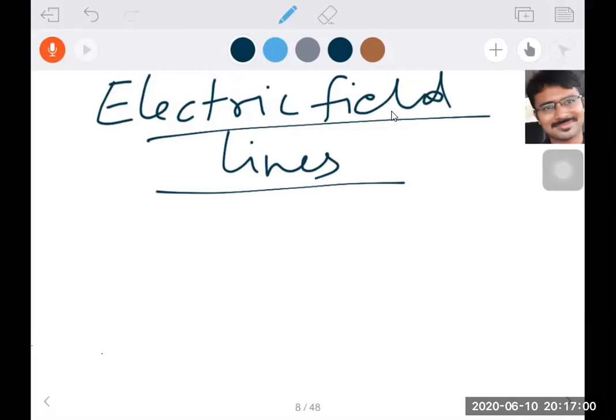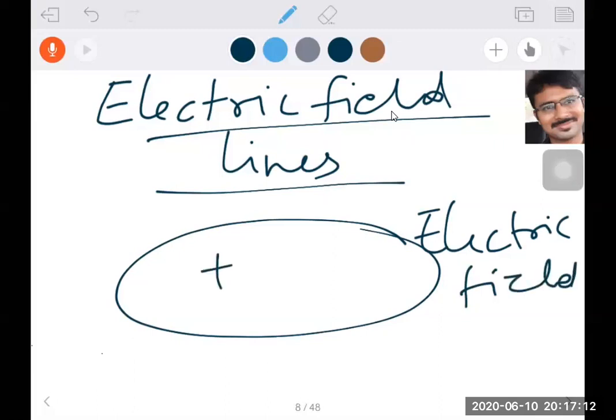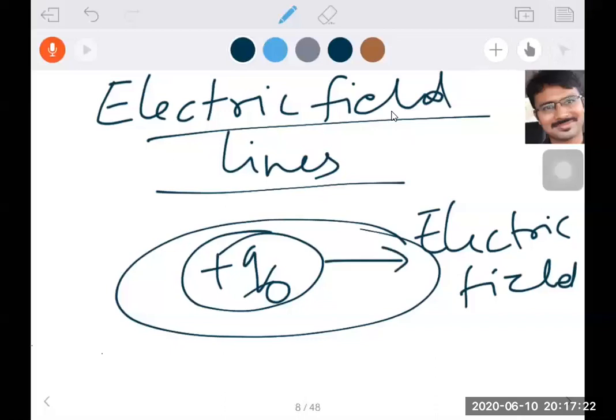Imaginary line means, suppose this is a field, this is an electric field. In an electric field, if you leave a unit positive charge, in what direction will it travel? Suppose it is moving in this direction.